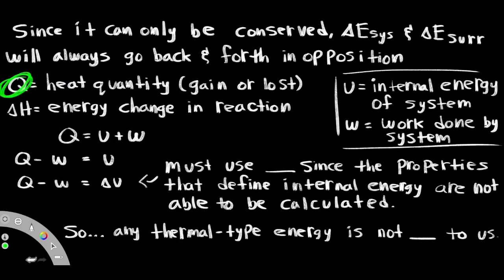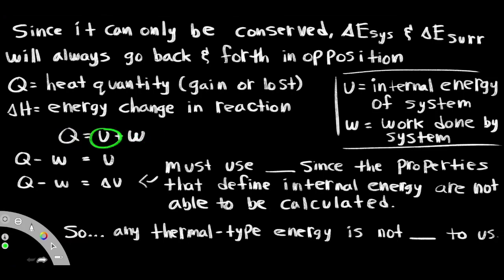Well, what is this heat quantity, the Q? Well, Q is energy. So how do we figure out the total heat quantity of something, how much energy it has? Well, like I said up here, it's only going to be looked at as the energy change, the change of the energy. Well, delta H is going to be represented as that. So if this is equal to this, let's look at first what Q is further. Q is equal to the internal energy of something and the work done by that something. Well, this is heat quantity, and this is the work done.